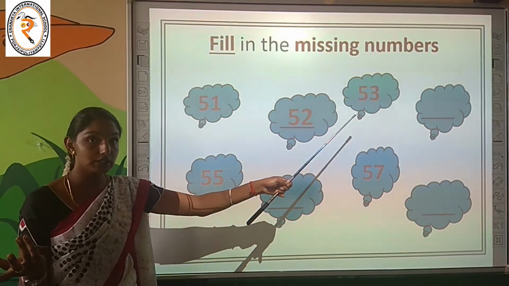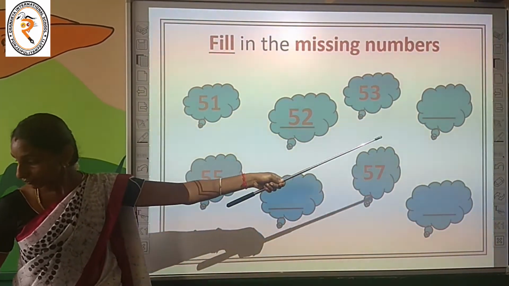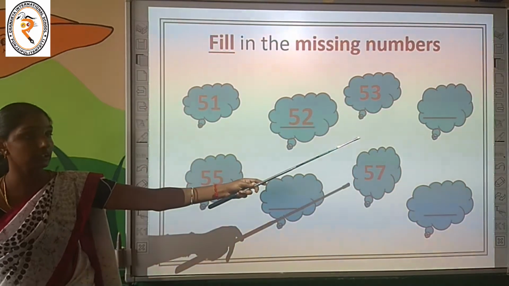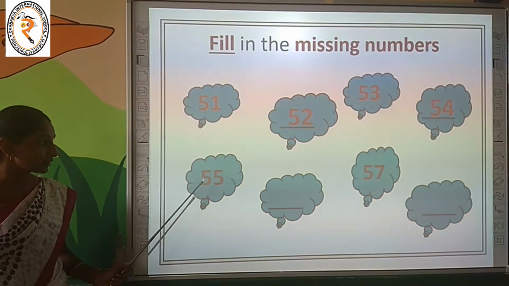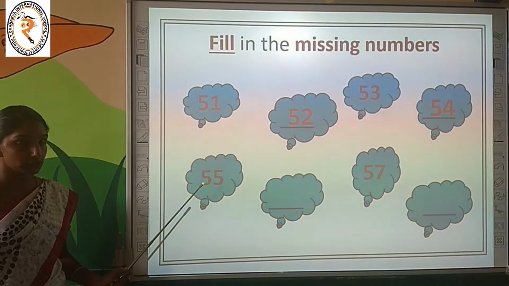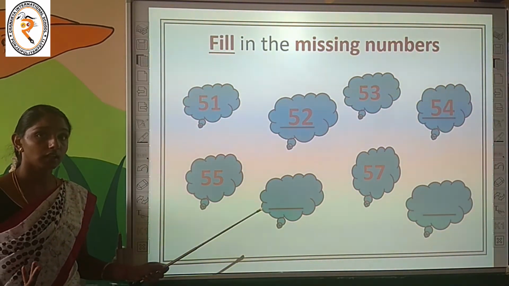Again the number is missing. Can you help me? What is the number, children? What number will come after 53? 54, very nice. After 54, 55 is given to you. After 55, there is a number missing. Can you help me?